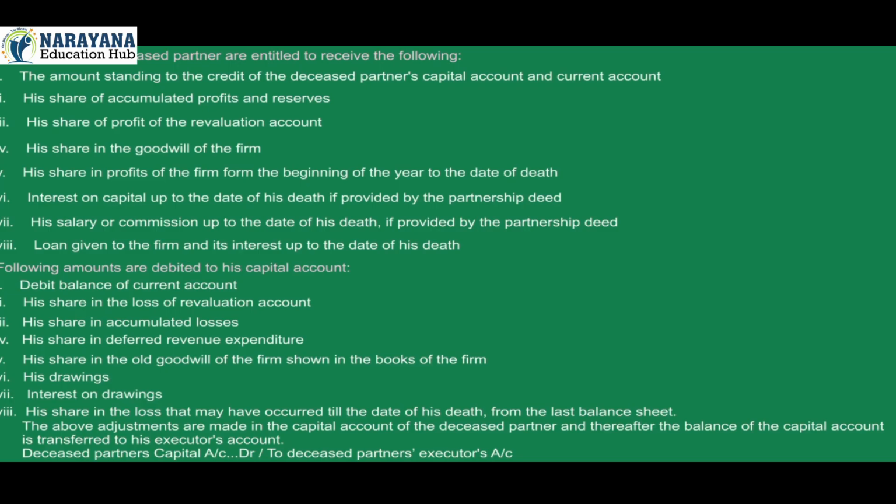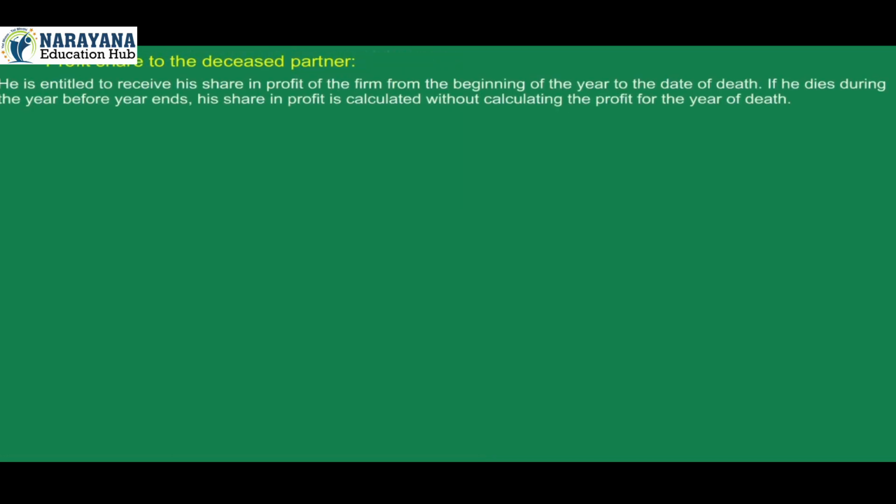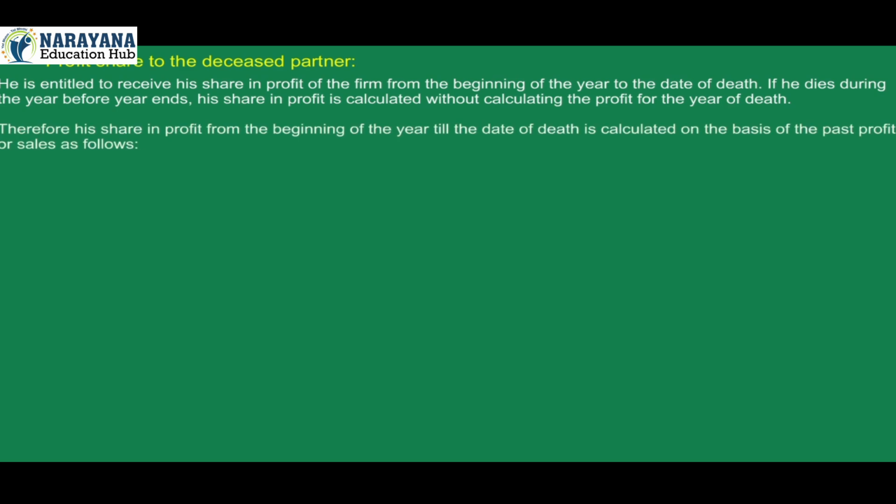Deceased partner's capital account debit to deceased partner's executor's account. Profit share to the deceased partner. He is entitled to receive his share in profit of the firm from the beginning of the year to the date of death. If he dies during the year before the year ends, his share in profit is calculated without calculating the profit for the year of death. Therefore, his share in profit from the beginning of the year till the date of death is calculated on the basis of the past profit or sales as follows.